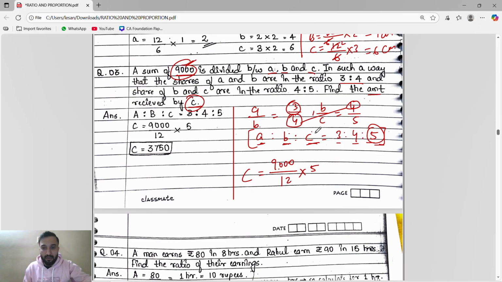If it is the first part, multiply with the first ratio; second part, the second ratio; third part, the third ratio. So we do 9,000 divided by 12, and whatever you get, multiply with 5. The answer is 3750.